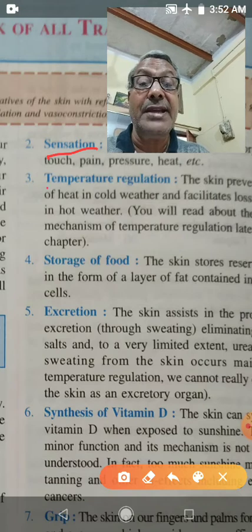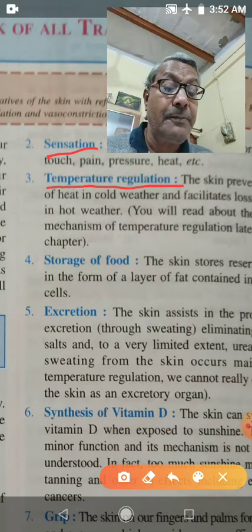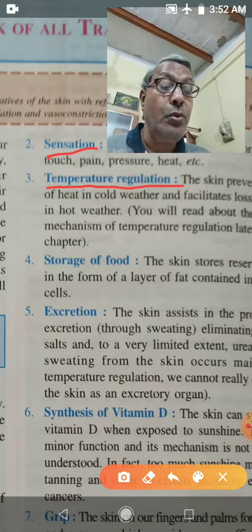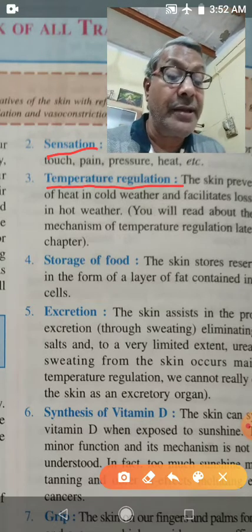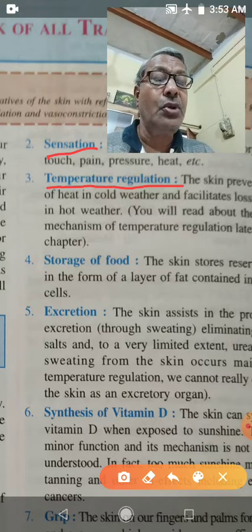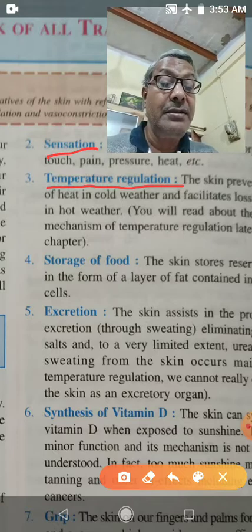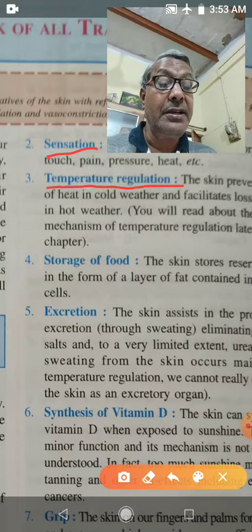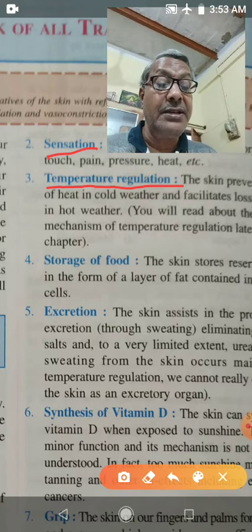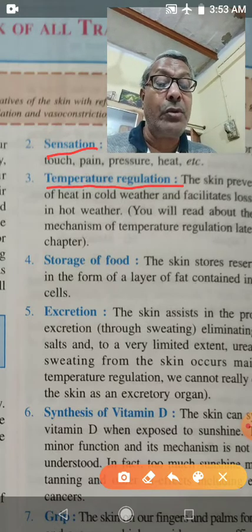Next is temperature regulation. Skin helps to regulate the temperature of our body. Skin prevents loss of heat in cold weather. So in cold weather, it prevents the loss of heat. It prevents the loss of heat, and therefore it keeps our body warm.